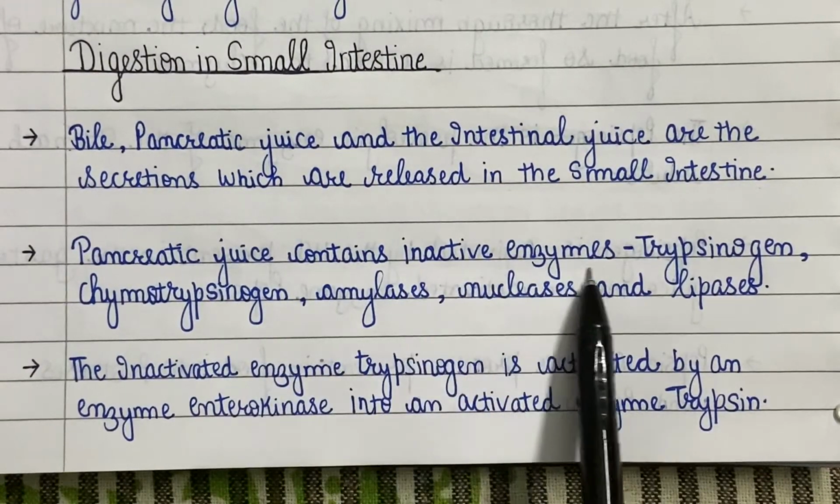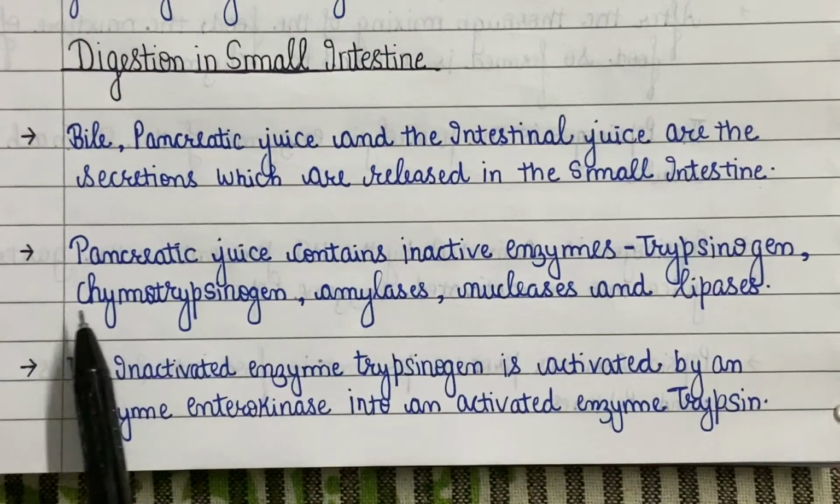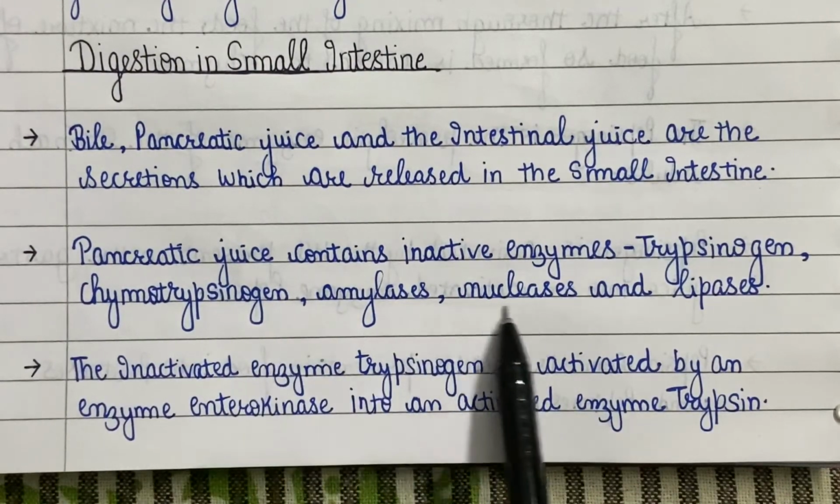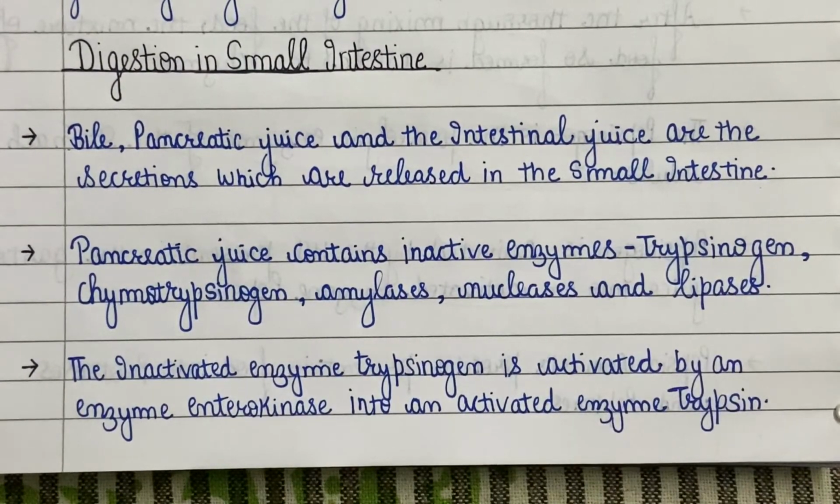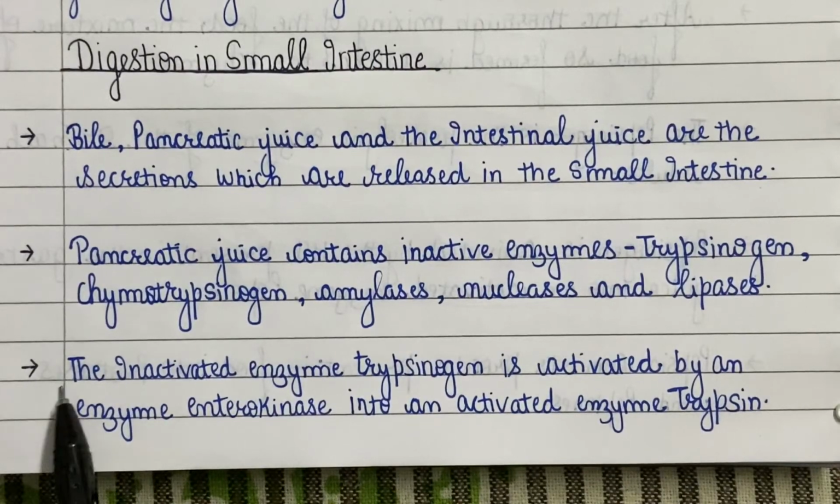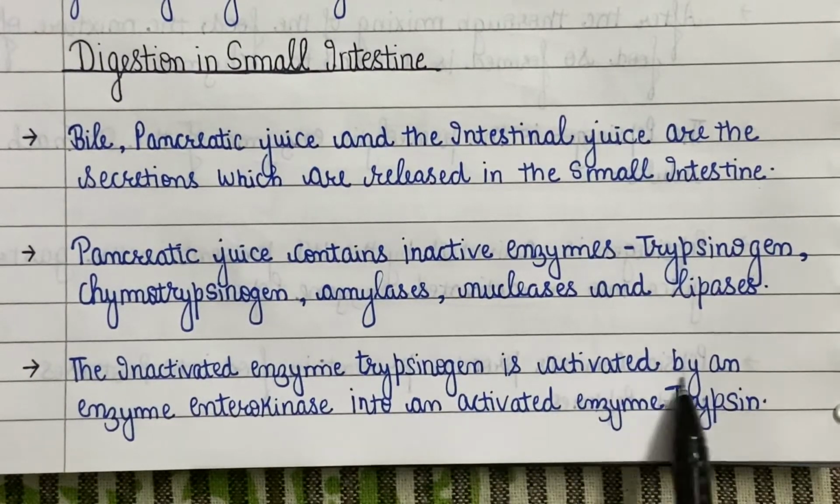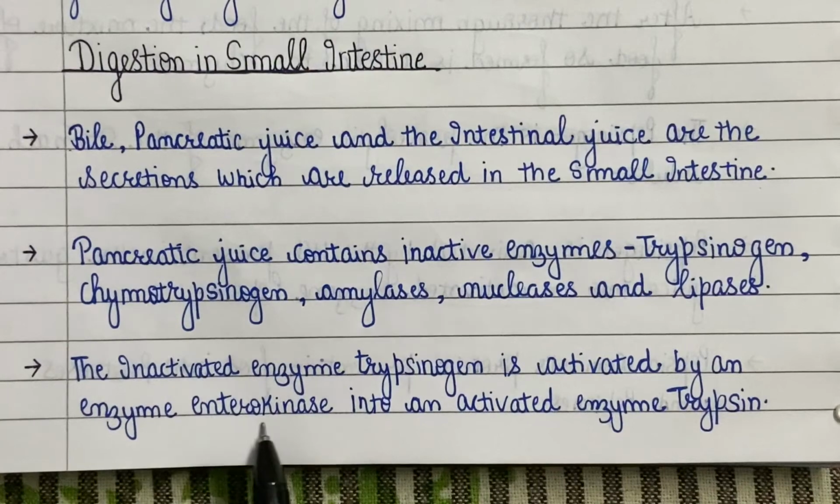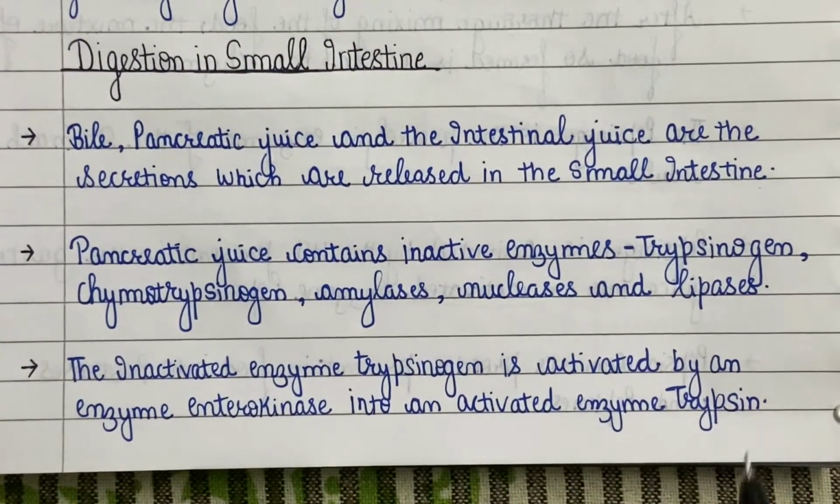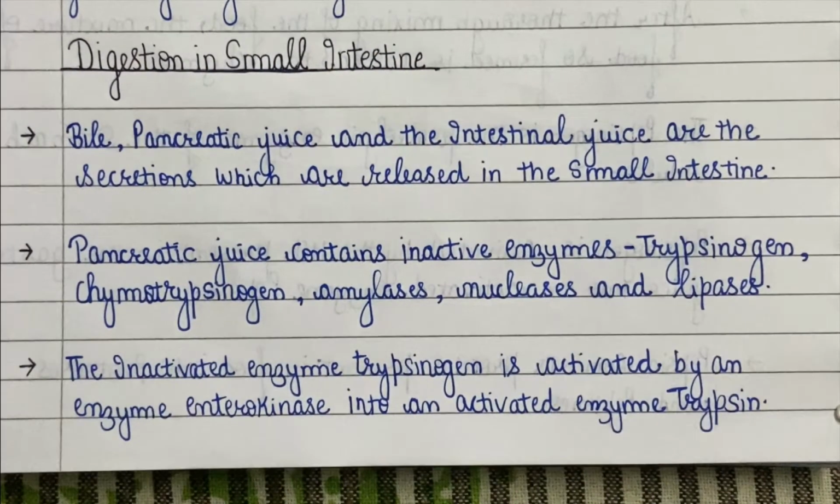Pancreatic juice contains inactive enzymes: trypsinogen, chymotrypsinogen, procarboxypeptidase, amylases, nucleases and lipases. The inactive enzyme trypsinogen is activated by an enzyme enterokinase, which is secreted by the intestinal mucosa, into an active enzyme, trypsin. This activated enzyme trypsin now activates other inactive enzymes of the pancreatic juice.